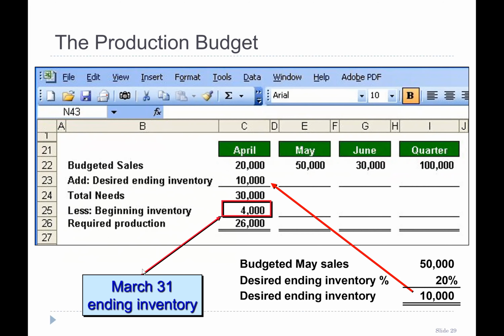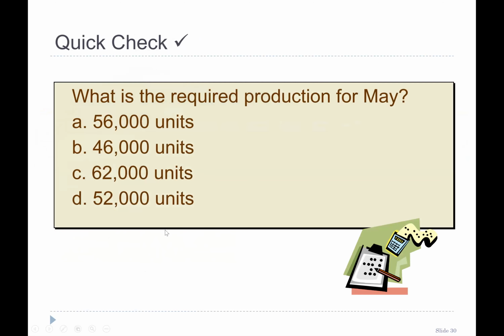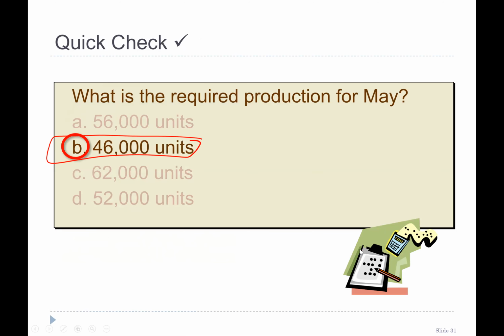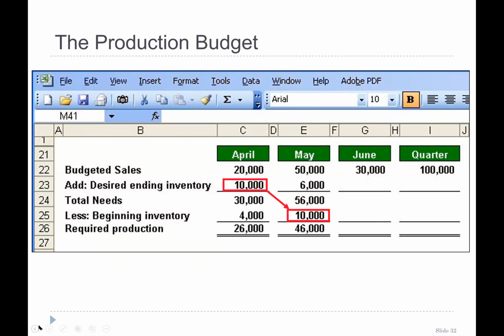Let me remove all this mess here. So what is the required production of May? We just calculated. It is 46,000. Right? We just solved it in the previous slide as well. The only trick here is that the ending inventory of the previous month will become the beginning or opening inventory of the next month.